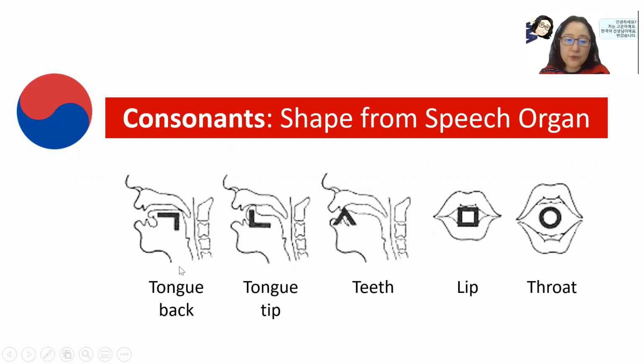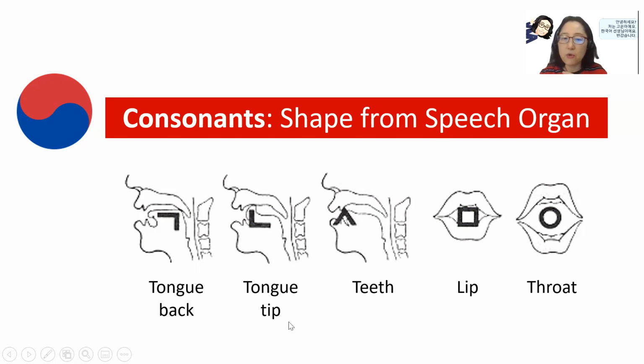When we make this character, which is given a g sound, you will hear the vibration coming from the back of the tongue. When you say n, your tongue touches the gum ridge. s is the sound coming from the teeth area, m comes from the lips, and ng is the sound that comes from the throat.